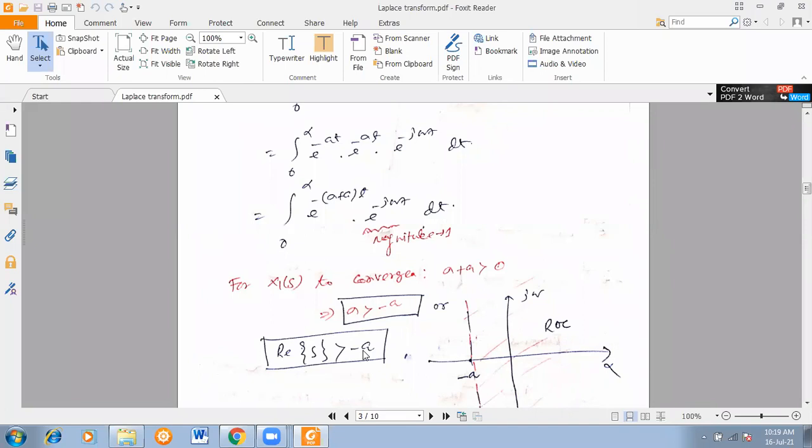Before that, you just tell me whether this condition is understandable or not, for x1 to converge maintaining these conditions. Then I will show you the reason for convergence.